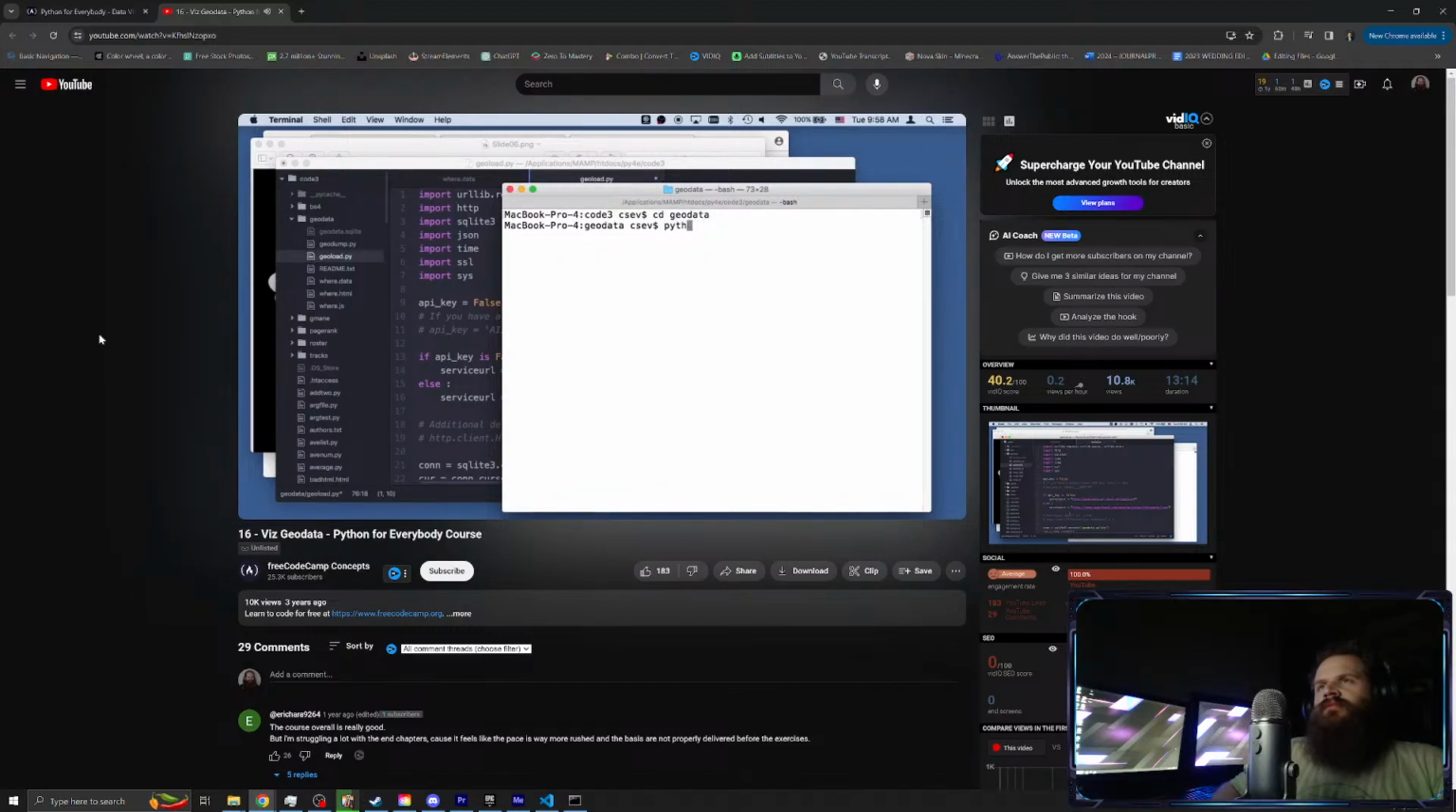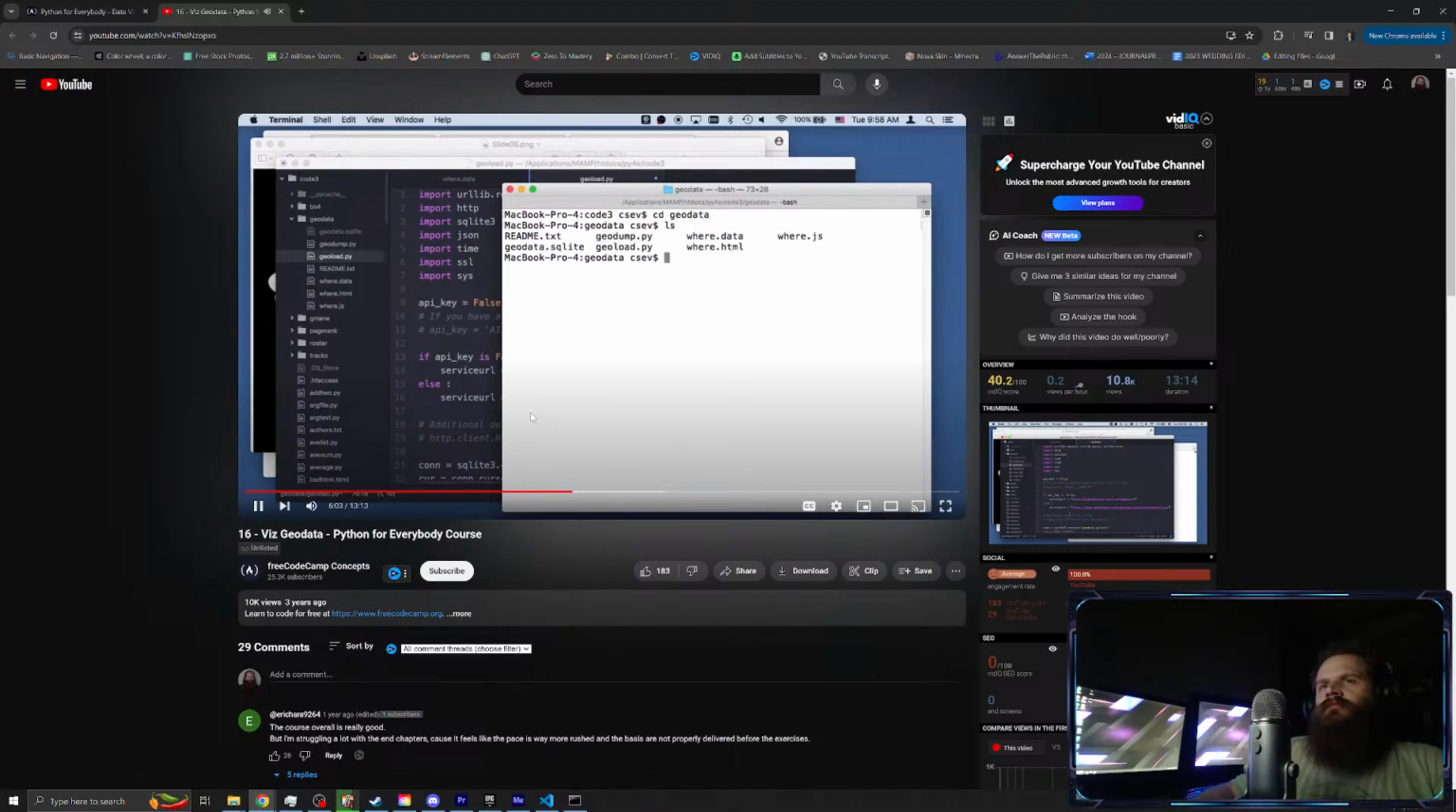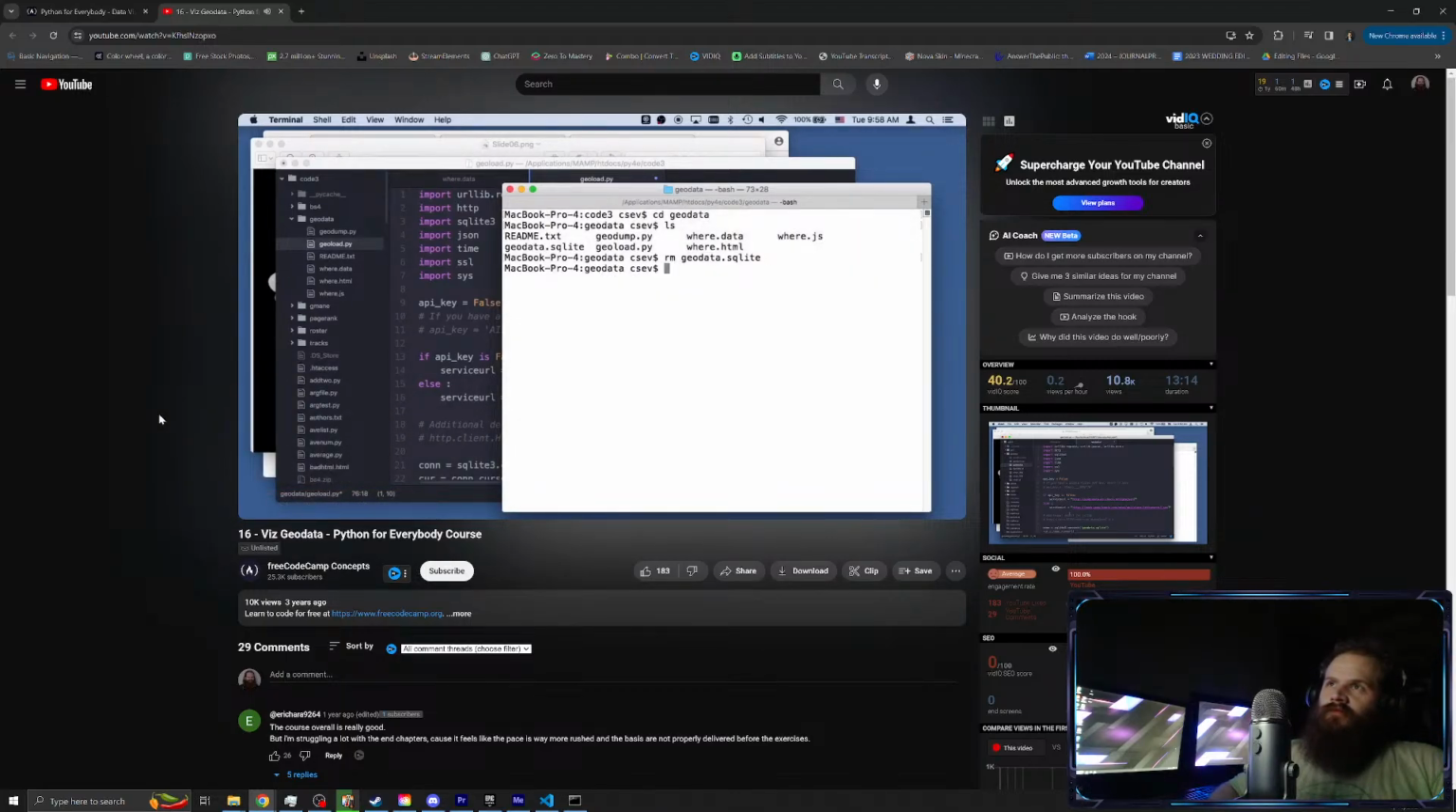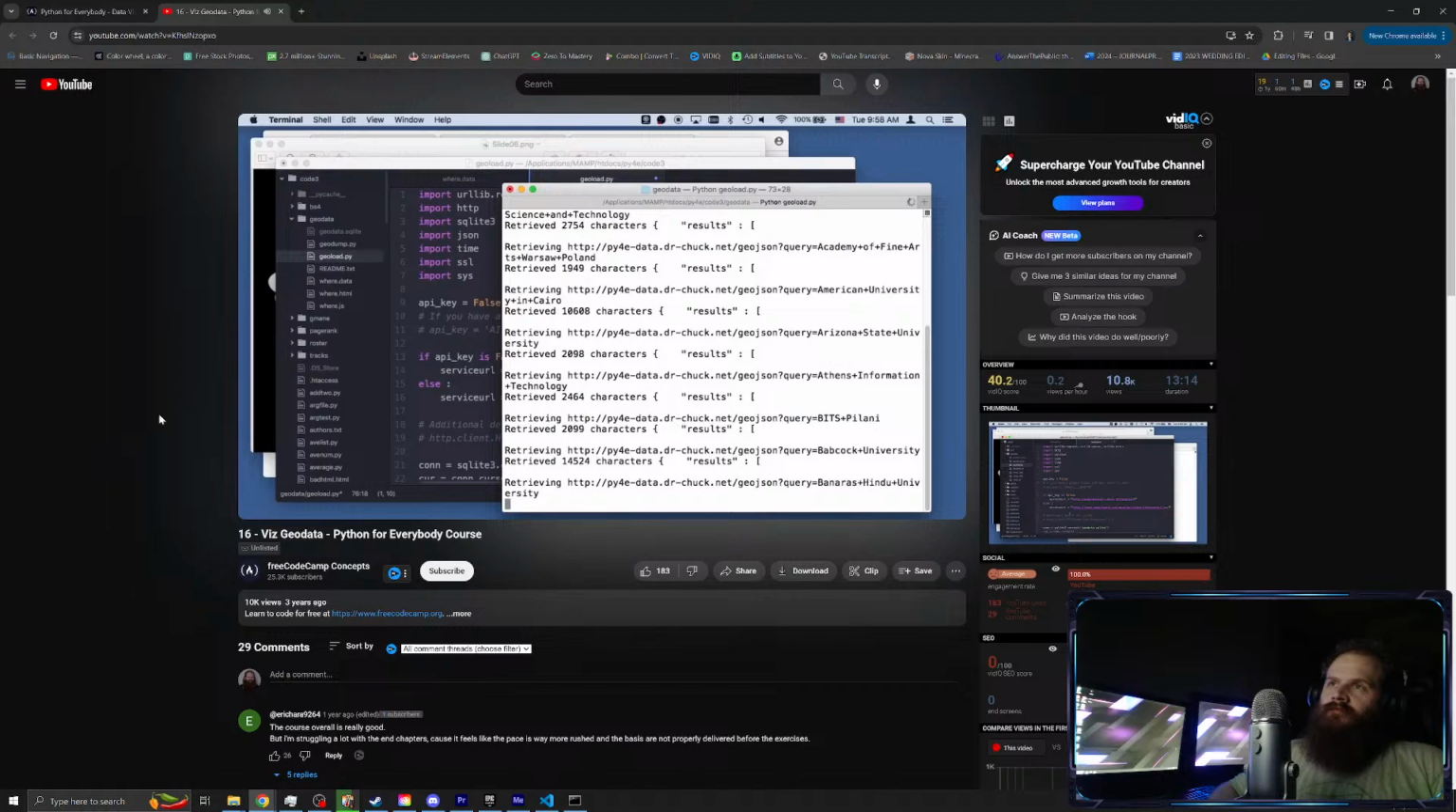Python. So let's do an ls. We do have a geodata.sqlite from a previous test, so let's get rid of it and start with a fresh set of data and run python geoload.py. Of course, I'm always forever making the mistake of forgetting Python 3.